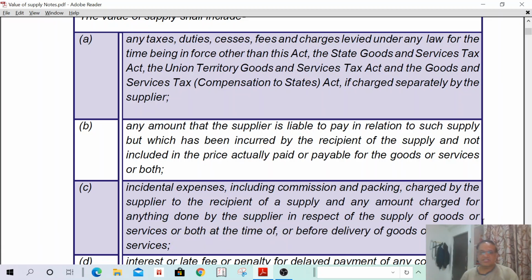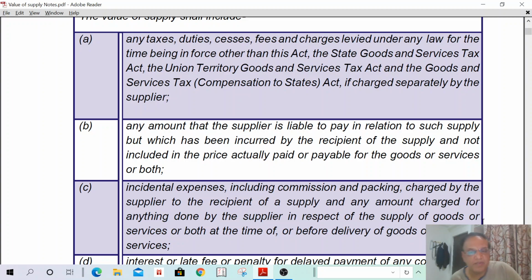Third, incidental expenses. Incidental expenses means any loading charges, unloading charges, packing charges, commission, installation. All these charges are incidental charges. These incidental charges shall be borne by the supplier. But if such expenses are incurred by the recipient, they shall be included in the value of supply. All these expenses shall be as per the agreement. Suppose, as per the agreement, the supply includes all incidental expenses, commission, packing, transport, but such expenses are incurred by the recipient, in such a case, all incidental expenses shall be added to the value of supply.